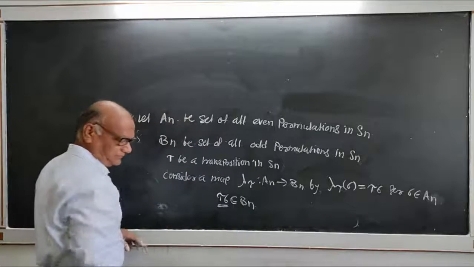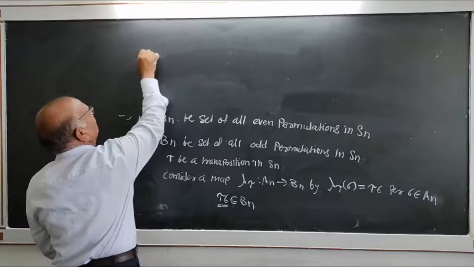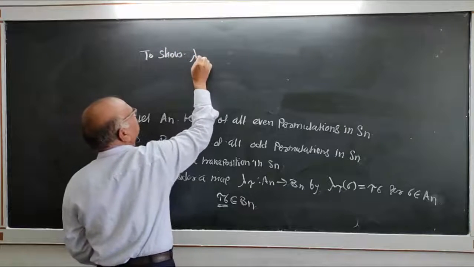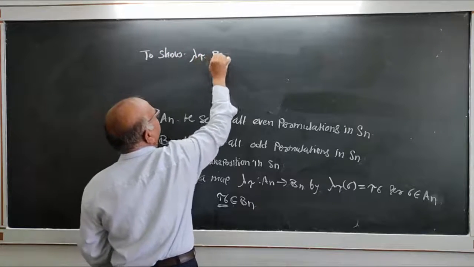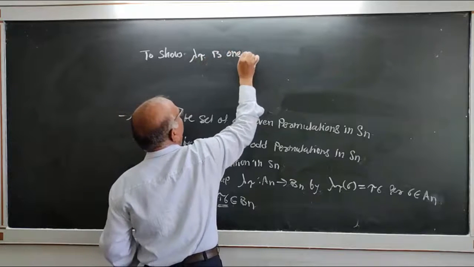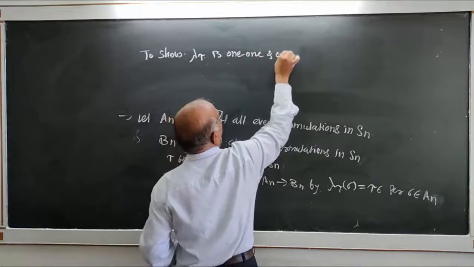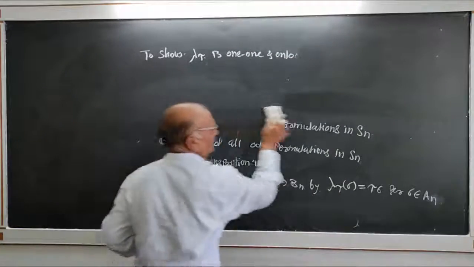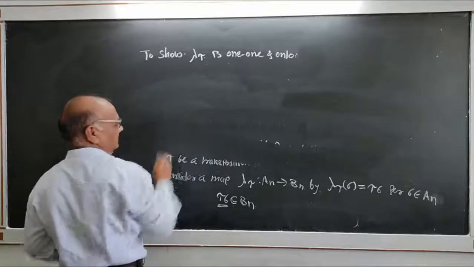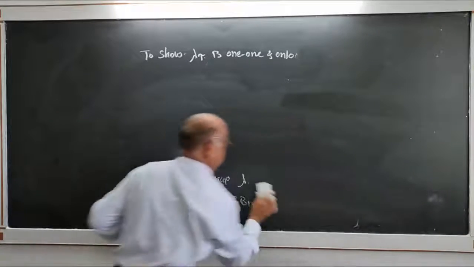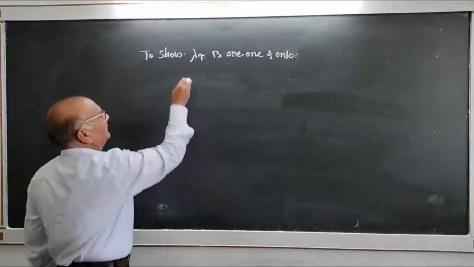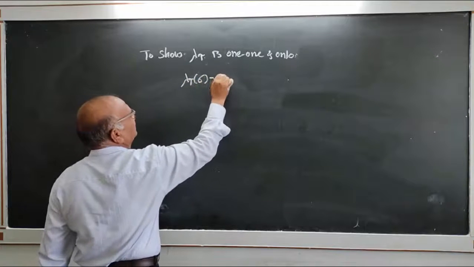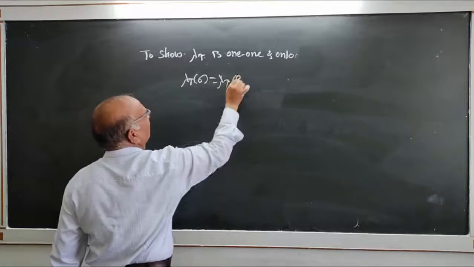Now here, show this map lambda 2 is one-one and onto. Take lambda 2 of sigma equal to lambda 2 of rho.